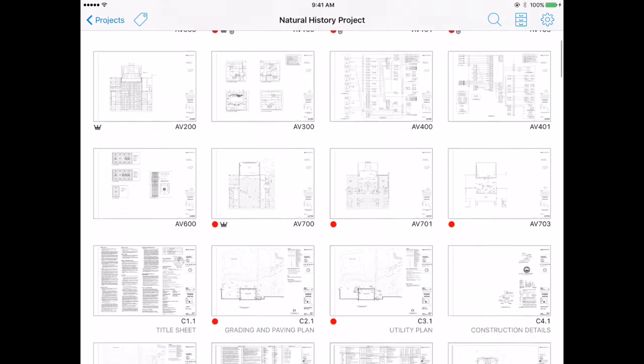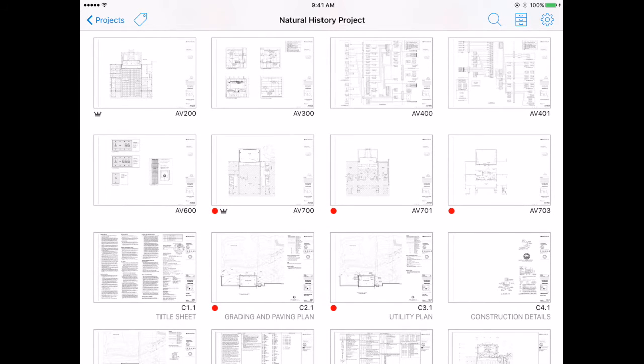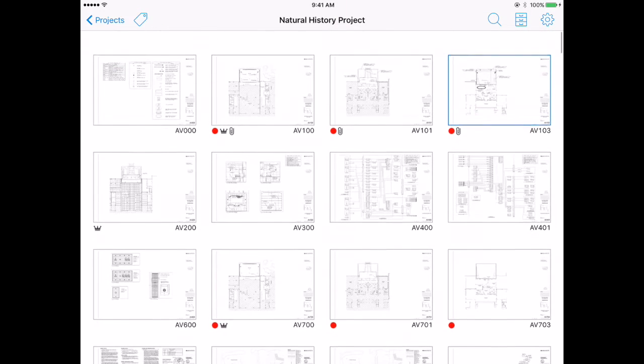If you look at sheet AV200 though, you see a little crown, also AV700. The crown means master. That means the annotation on that sheet's been pushed out to the master set. So when I drill into that sheet, look at the annotation, I know that everybody on my project team can also see it.